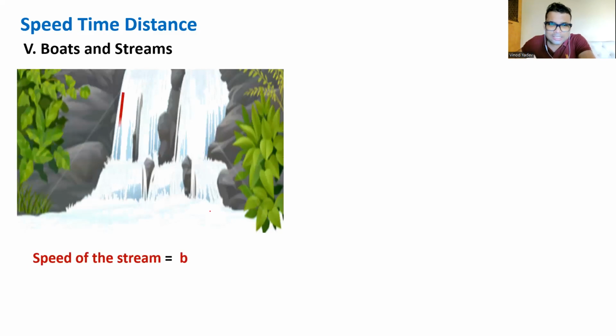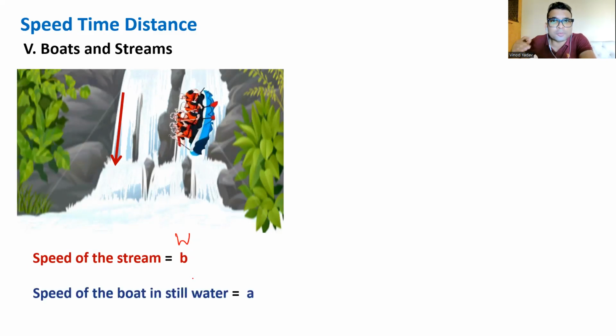First, let us define some variables. Suppose the speed of the stream is W, speed of water. Stream is nothing but water only. And speed of the boat, that means its original speed in still water, when water is not moving. At that time, whatever the speed of the boat is, that will be the speed of the boat originally. I can write it as B. Okay. B means speed of the boat, W means speed of the water. Fix up the variables as per your convenience and remember it. Don't mix up. Keep that as fixed always.